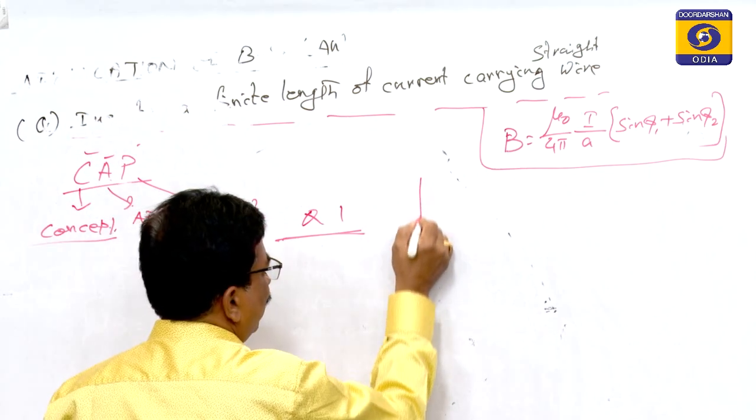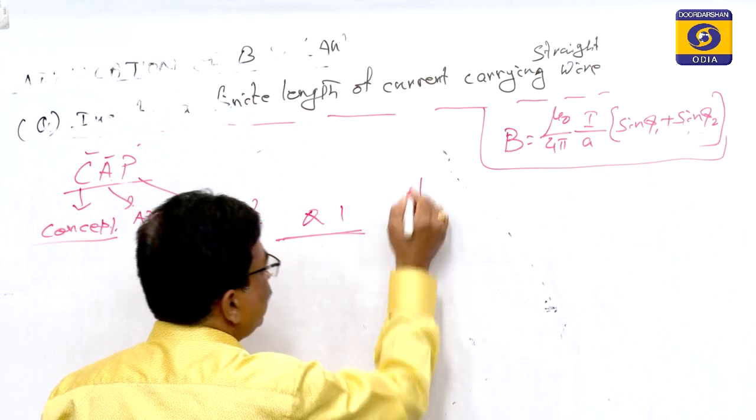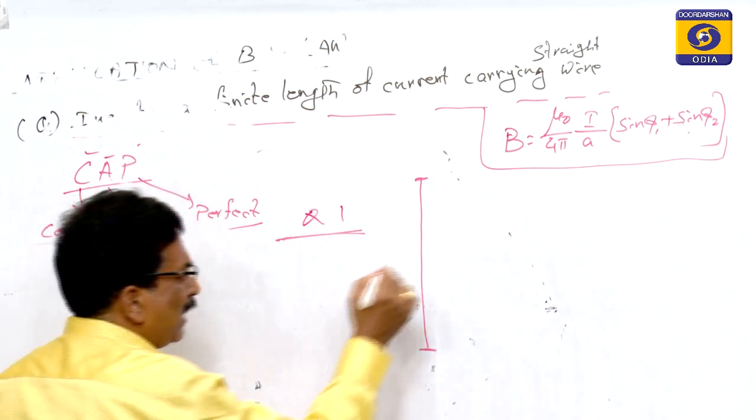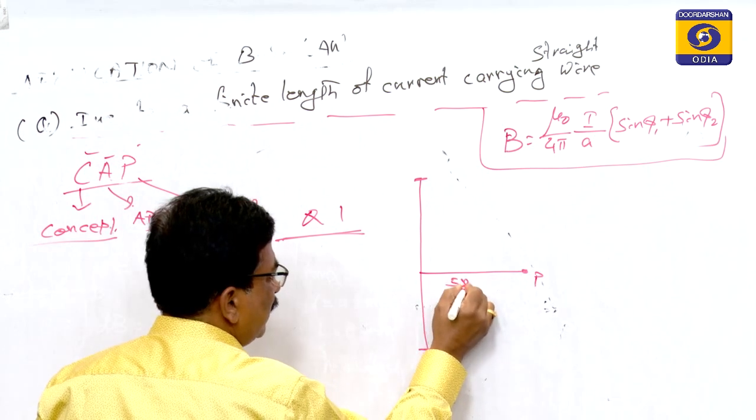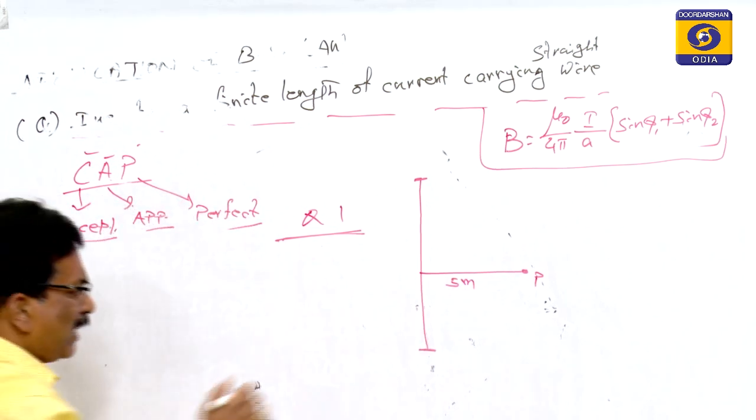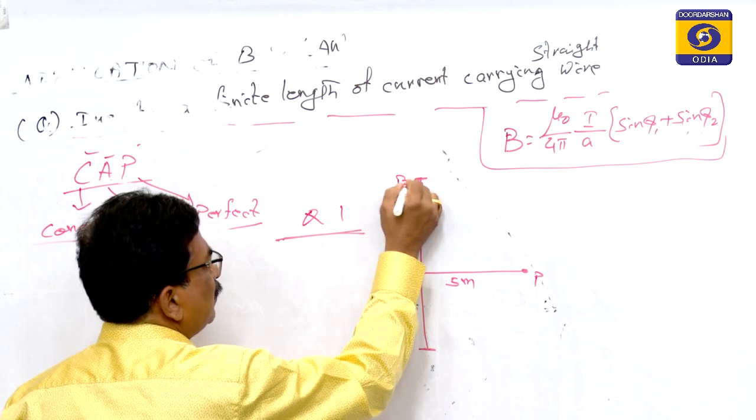For question number 1, I provided a finite length, and there is a point at a certain distance, say 5 meters, and this point is A, B is the length.